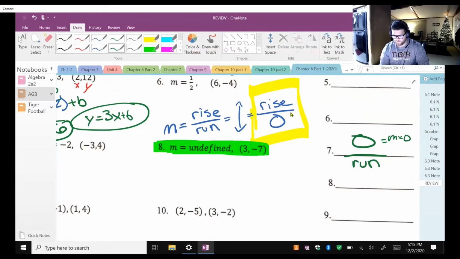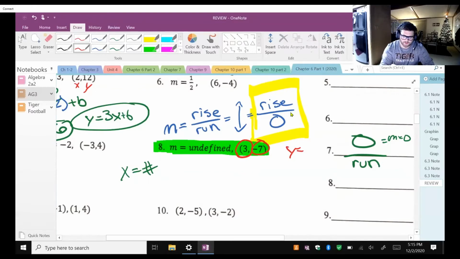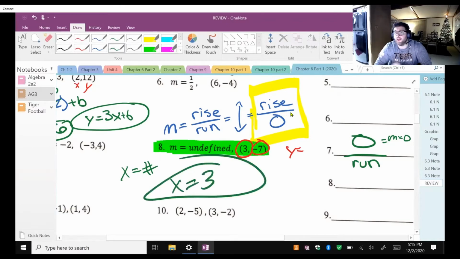That's the hard one. Okay, but remember, a vertical line, the equation for it is x equals a number. Okay, here's a hint. If you have a vertical line, it's going to be x equals the x value in your point. If you have a horizontal line, it's going to be y equals the y value in your point. Okay, so I know I'm going to be x equals my x value, which is going to be 3, and I'm done. Okay, it's probably one of the easier ones. It's just kind of tricky to think about. Here's my 3. Here's my straight up vertical line. I'm a great artist, I know. Please work. I don't want to do this a third time. It is beautiful. We're good to go.